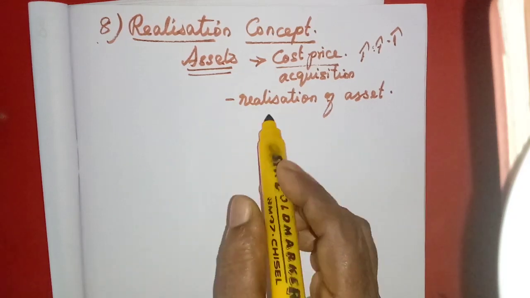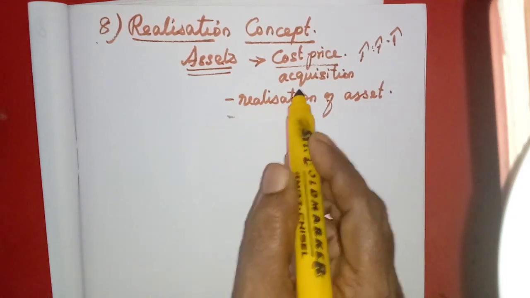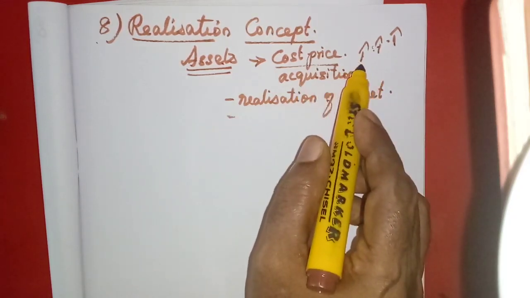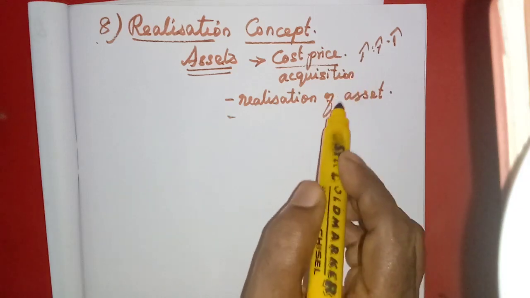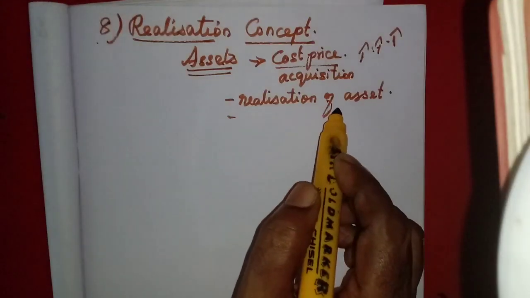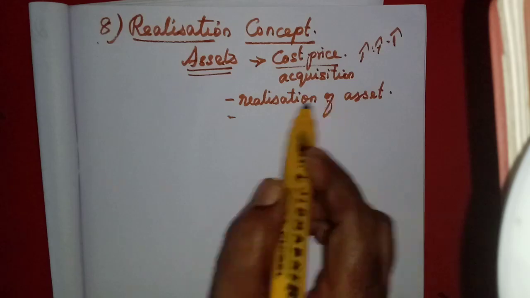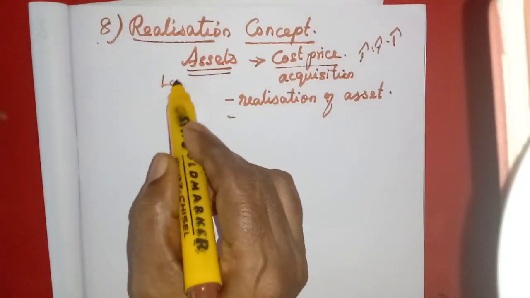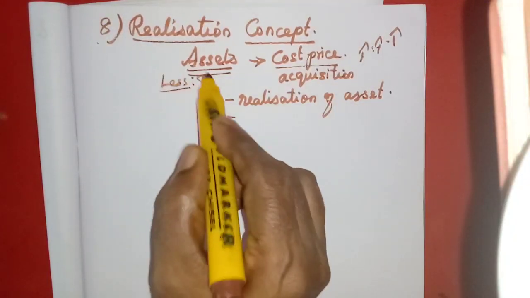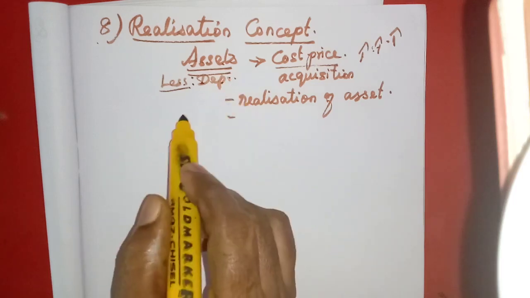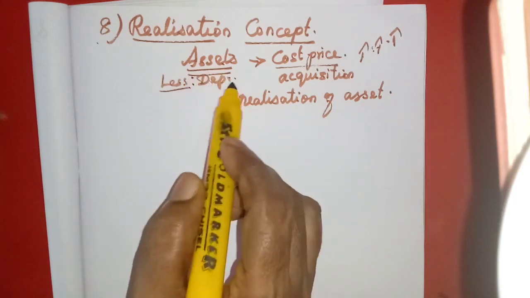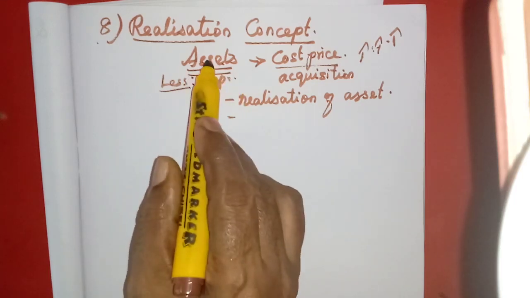That we will consider as the profit if the asset is sold for more than the book value, that is, after reducing the depreciation. Every year we reduce some percentage as depreciation from that asset.